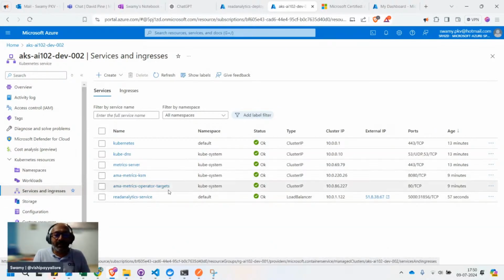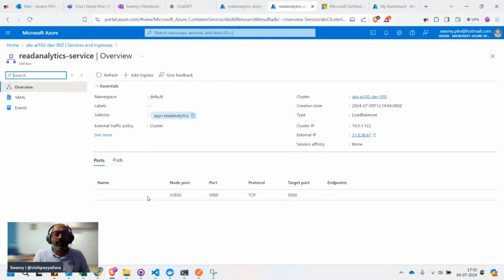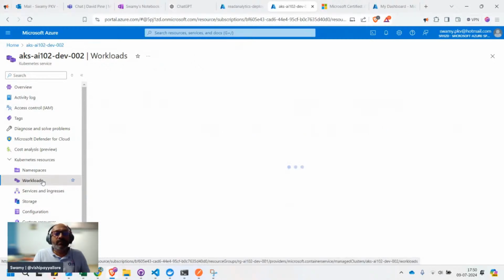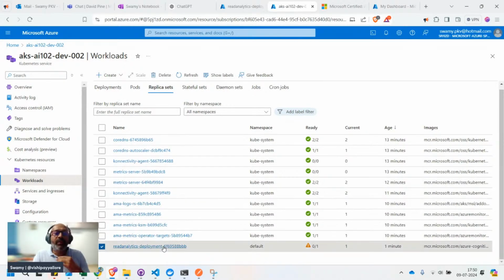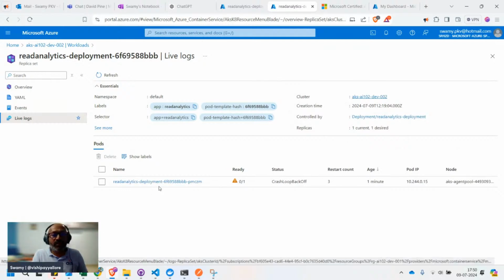So let's click on the service, and we came here. Let's go back to the workloads, come back to the replica set, and inside this replica set I can click on that and go to the live logs.